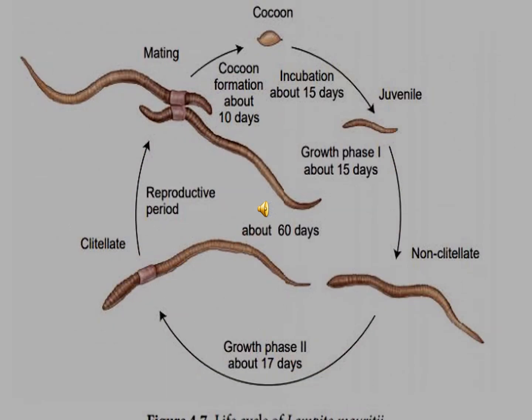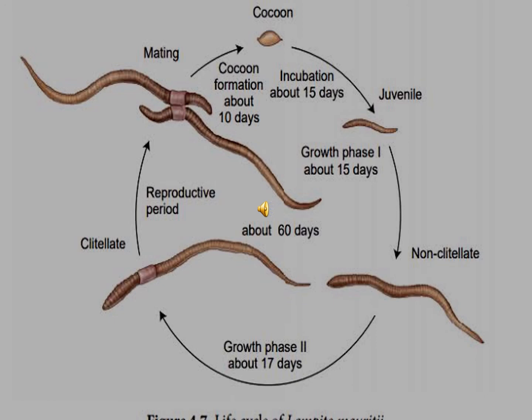This is the life cycle of Lampito mauritii, in your book, page number 54. This is the life cycle that begins from the fertilized egg. The eggs are held in a protective cocoon. The cocoon has an incubation period of about 14 to 18 days. The cocoon then releases the juvenile.